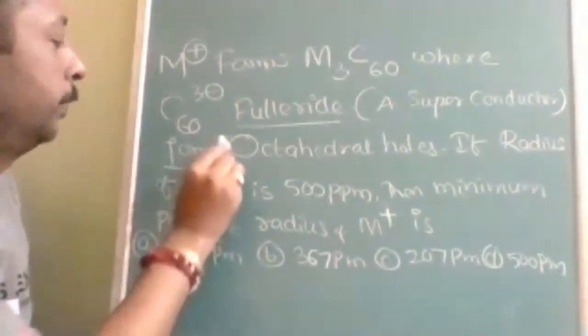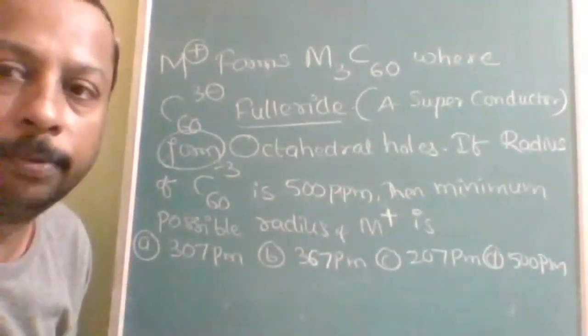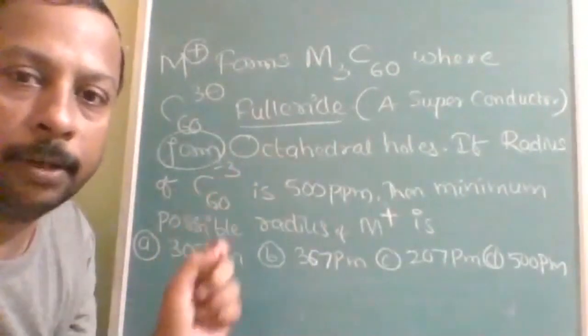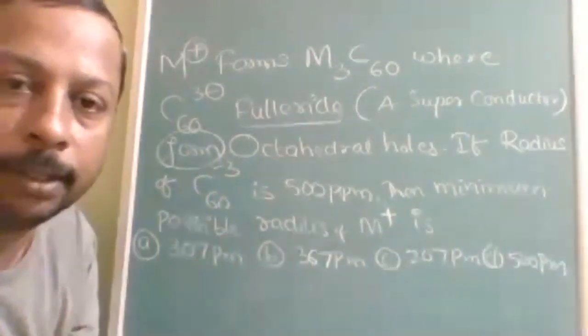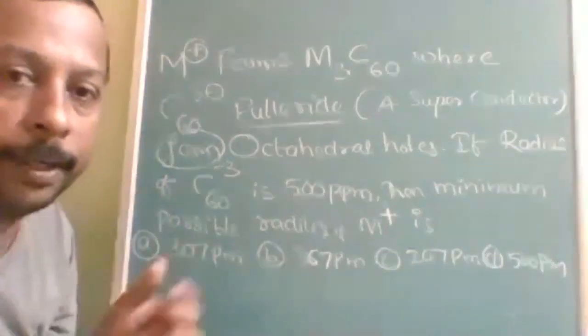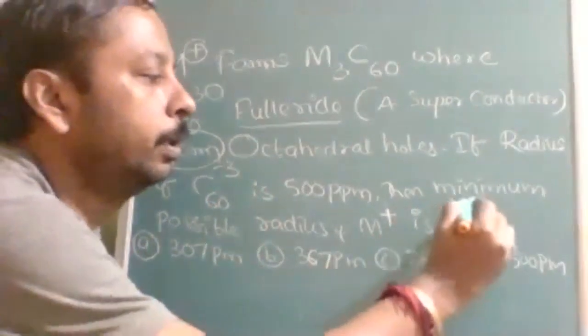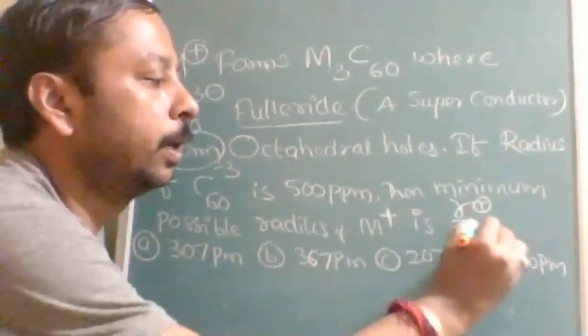Here it is, the form octahedral holes. People take it as if it is occupying octahedral holes. Occupying octahedral holes is different. Forming octahedral holes is different. So this radius ratio will be R positive upon R negative.